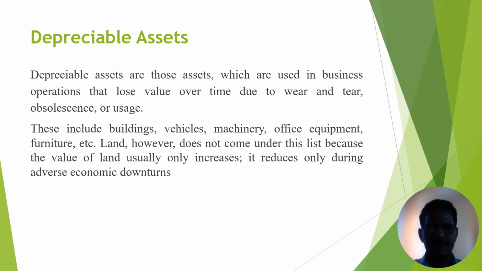So this land we don't cover under depreciable assets. Except this, buildings, vehicles, machineries, office equipment, furniture, etc. we can cover under depreciable assets. On these depreciable assets, we have to charge depreciation.